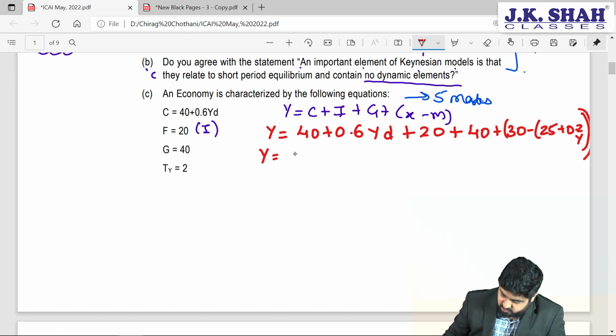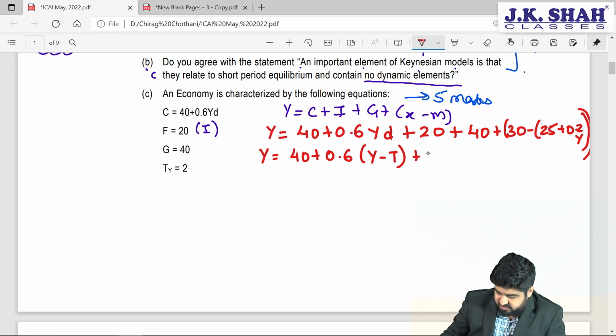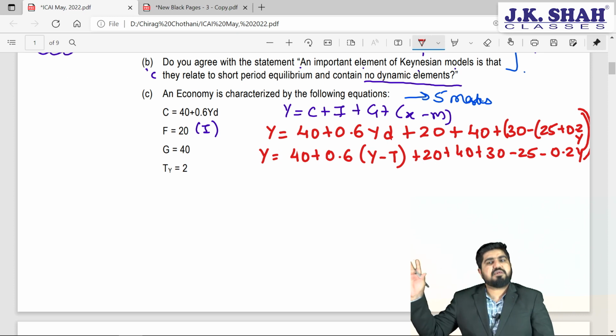So this will be 40 plus 0.6. What is YD? It is nothing but disposable income, isn't it? So it will be Y minus taxation, that is income minus taxes, plus 20 plus 40 plus 30 minus 25, open bracket. So this plus will get converted into minus sign, so minus 0.2Y. Are you very clear with this equation?